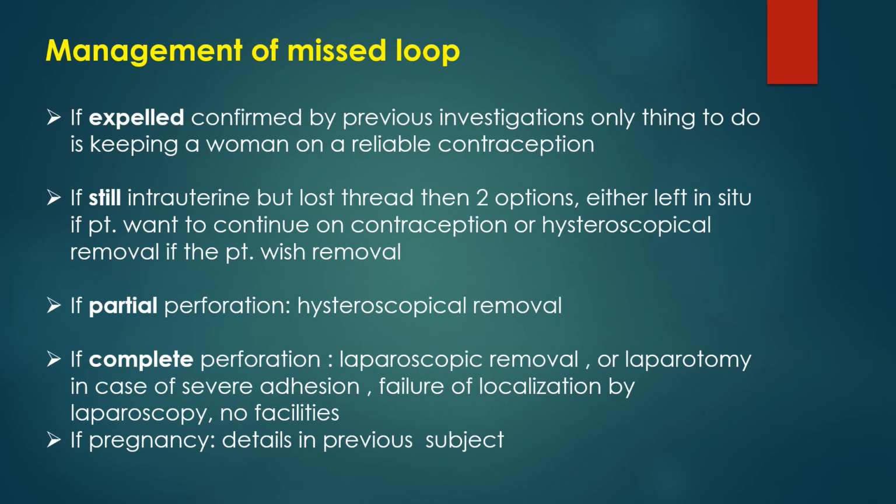Management of missed loop. If it is expelled, in this condition, the patient can choose a reliable contraception. She may choose to insert a device again or another type of contraception. 2. If it is still intrauterine but there is no thread, in this condition, two options. First, leave it in situ and remove it after 8 years of action, when its validity period ends. Or if the patient wants to remove it, we can remove it. The removal will be by hysteroscopy, and if it is not available, dilatation and curettage.